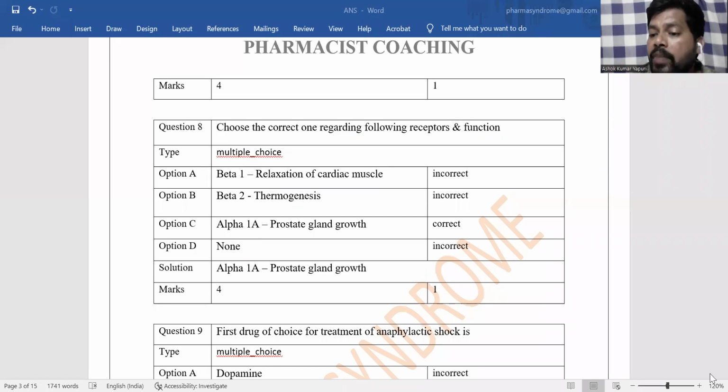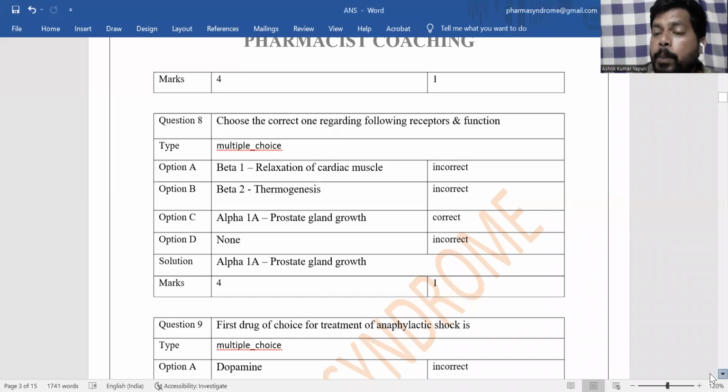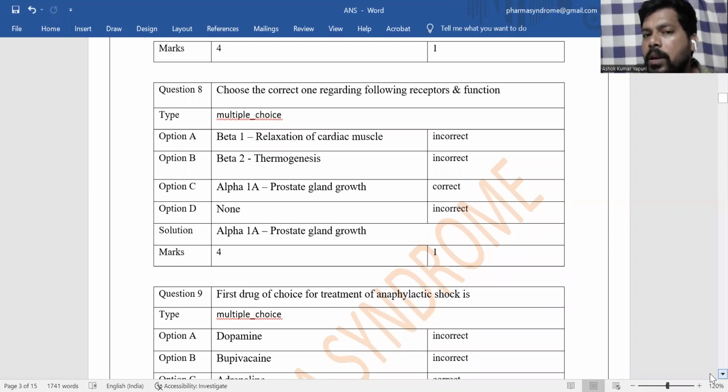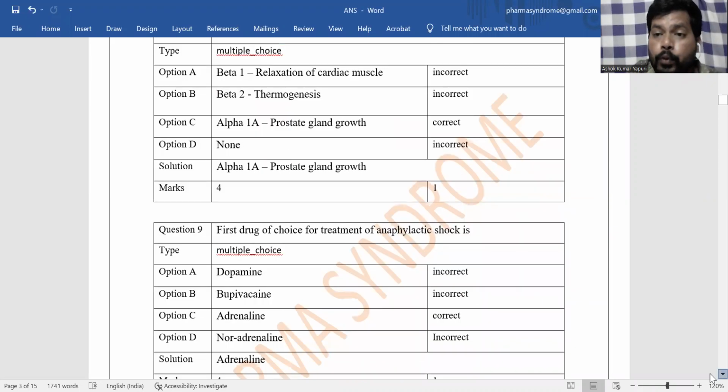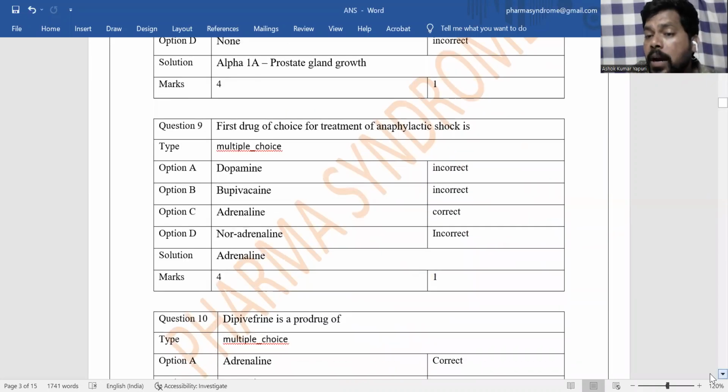And if a patient has benign prostatic hyperplasia along with hypertension, then selective alpha 1 receptor blockers like prazosin, alfuzosin, terazosin, doxazosin are useful. If the patient has only benign prostatic hyperplasia, then only a selective alpha 1A receptor blocker is used.